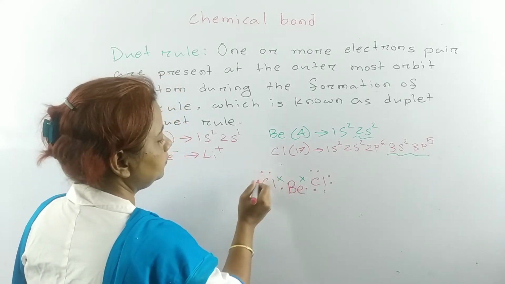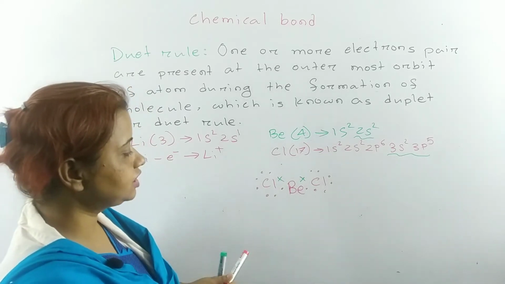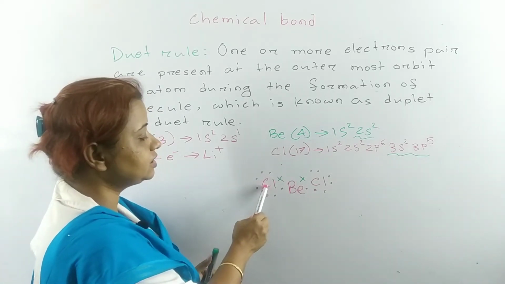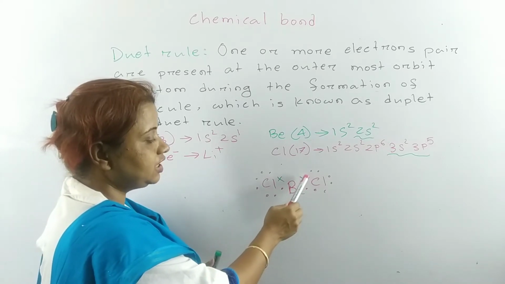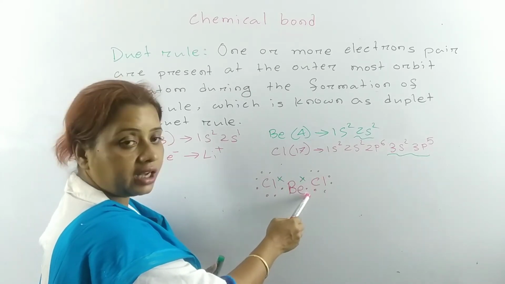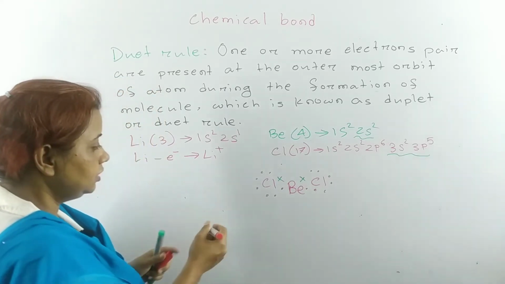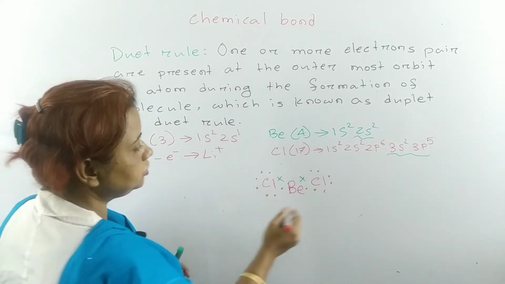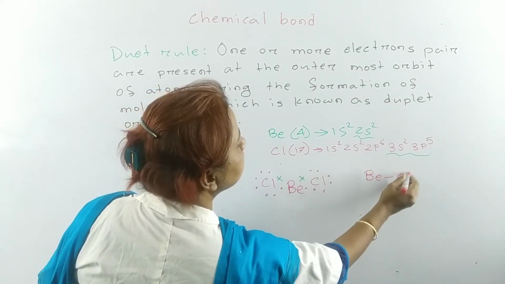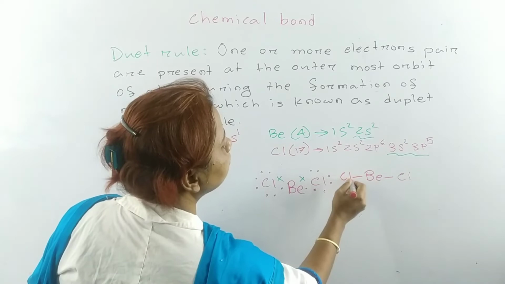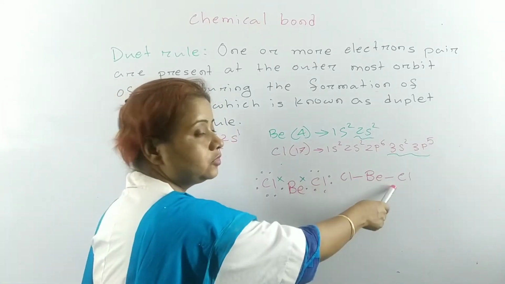Beryllium is sharing 1 electron, and chlorine is sharing 1 of its unpaired electrons. In this way, a bond is created between beryllium and chlorine. This is the shape of beryllium chloride.